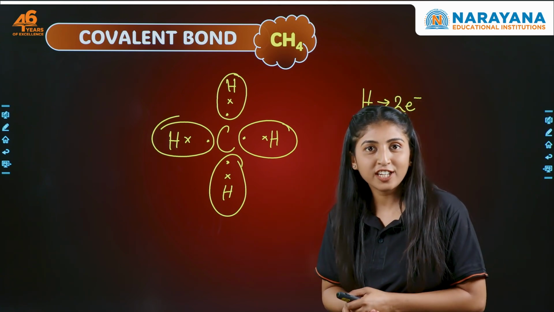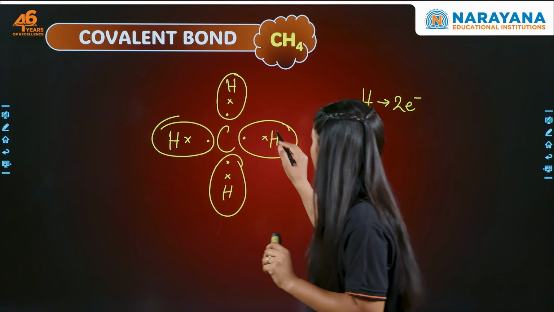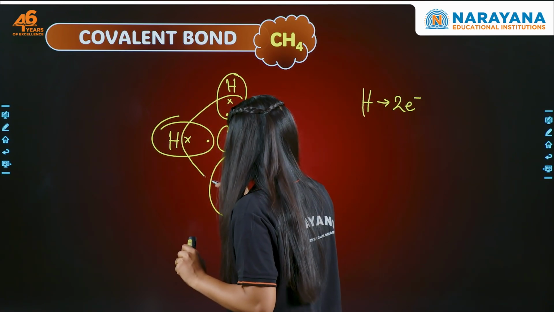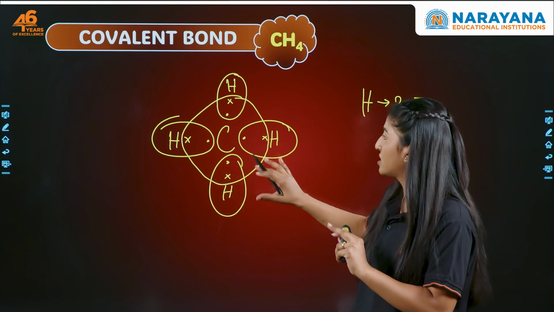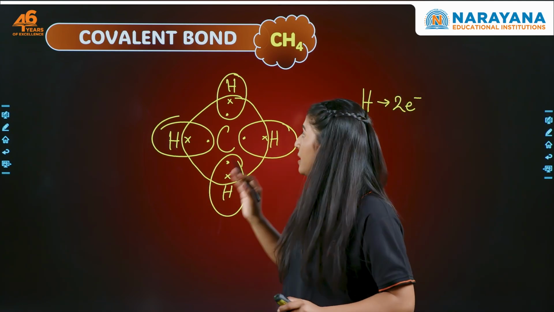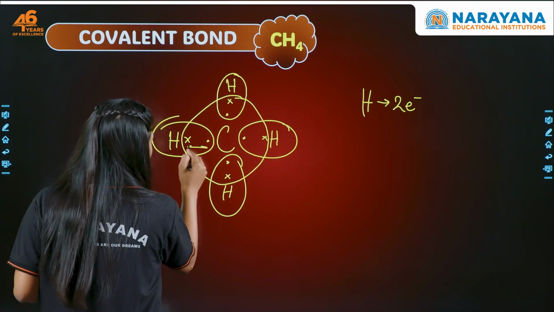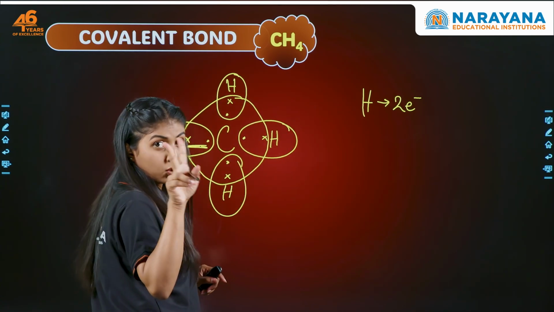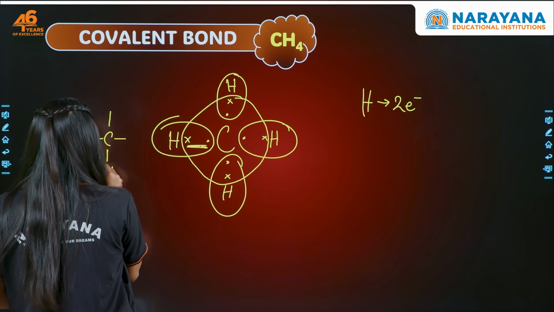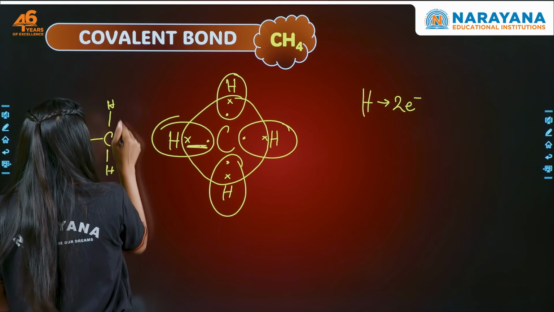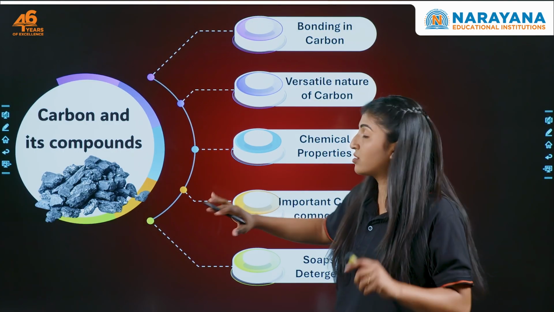But how many electrons does carbon need? It needs 8 electrons. What does it need to complete? It needs to complete its octet. So what will carbon do? See, carbon gains 8 electrons, and this will be the electron dot structure for CH4, right? Now, what bonds are being formed here? Now look, how many electrons are shared here? 1 pair, right? That is, 2 electrons. So this will become what? A single covalent bond. Single covalent bond between carbon and hydrogen. Understood? Now, this is all about bonding.